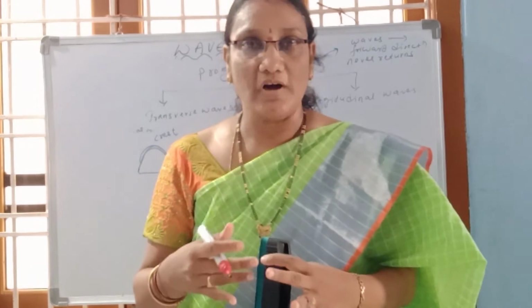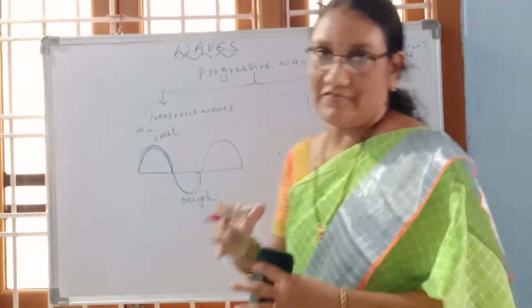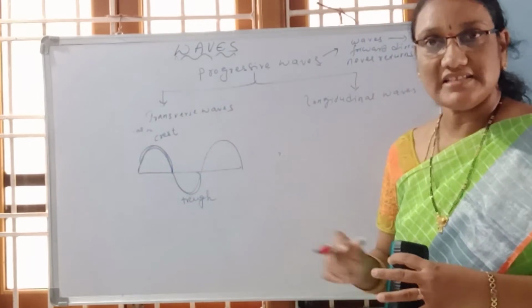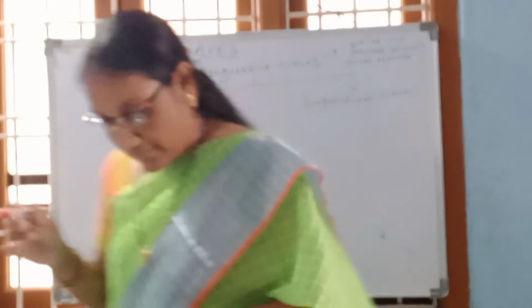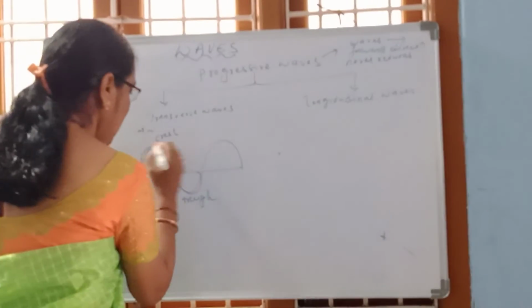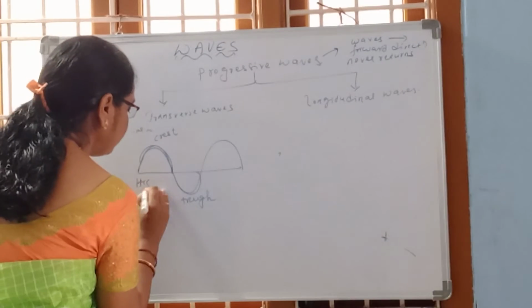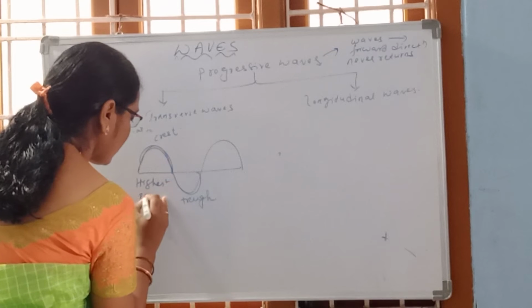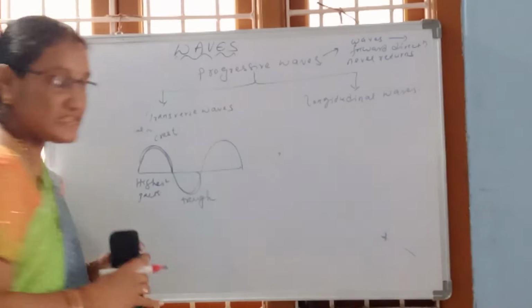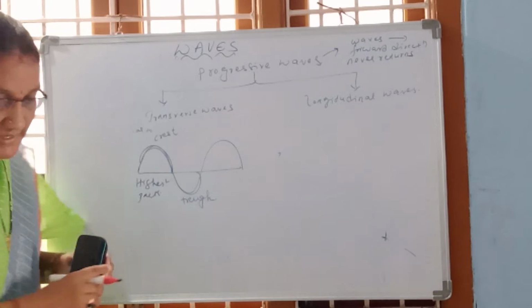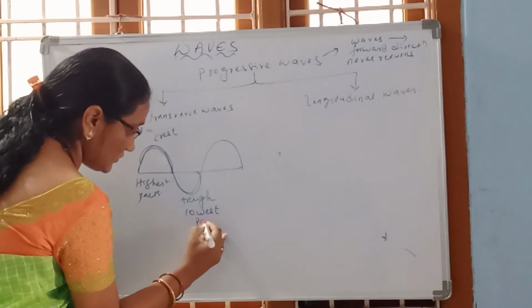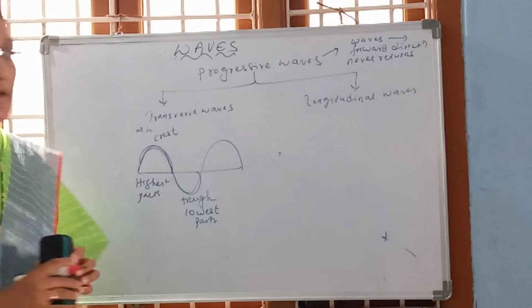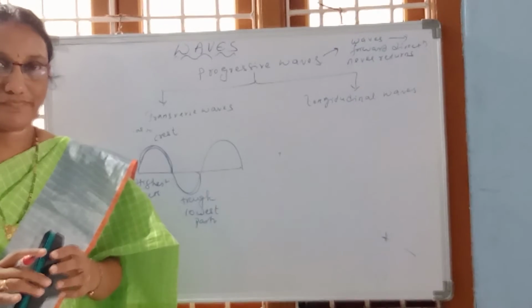Crest means the highest part of the wave, and this is the lowest part of the wave.